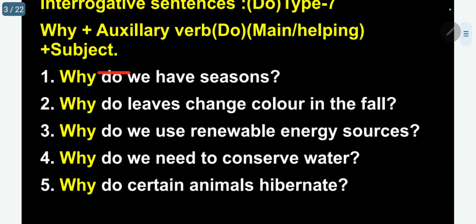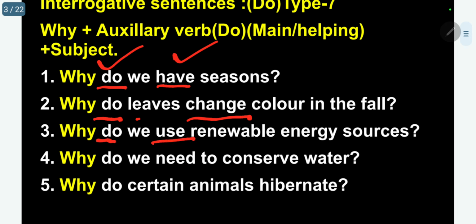Question is, why do we have seasons? Do auxiliary, have main verb. Why do leaves change color in the fall? Change main verb, do auxiliary. Why do we use renewable energy sources? Do auxiliary, use main verb.